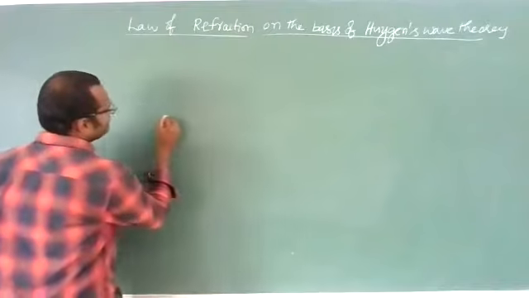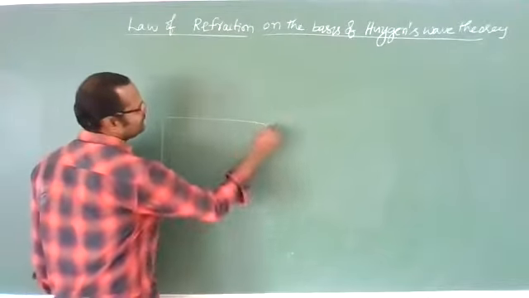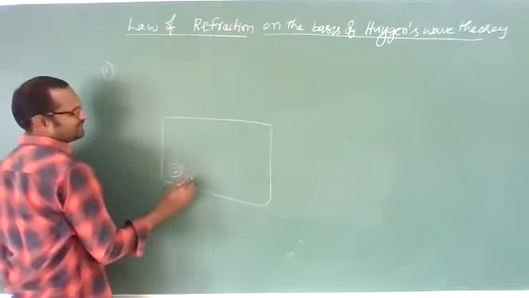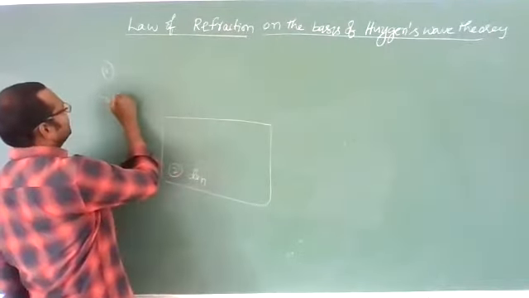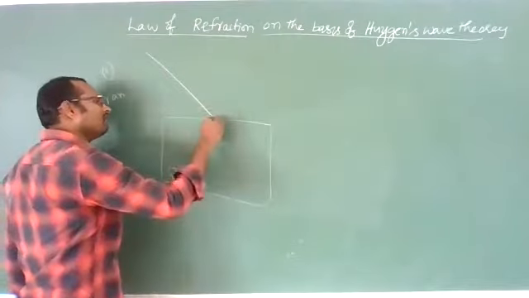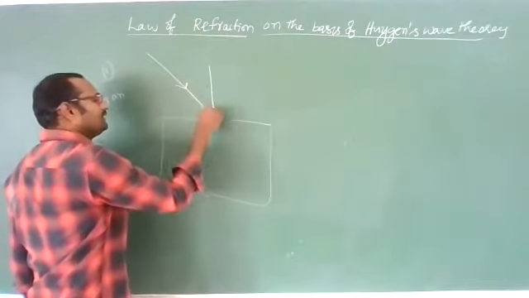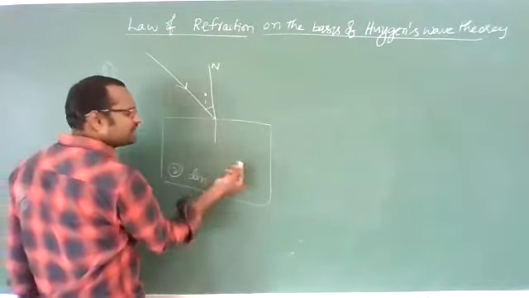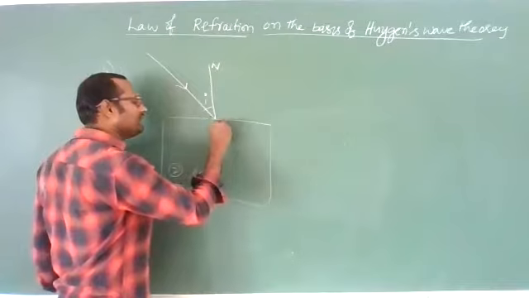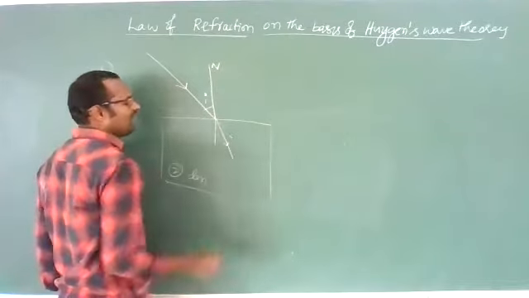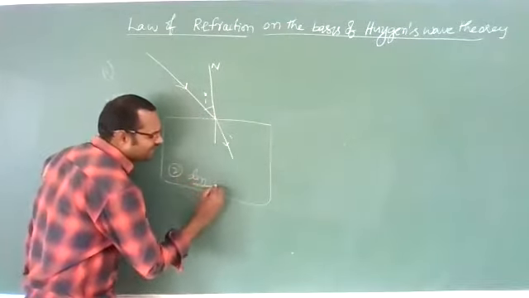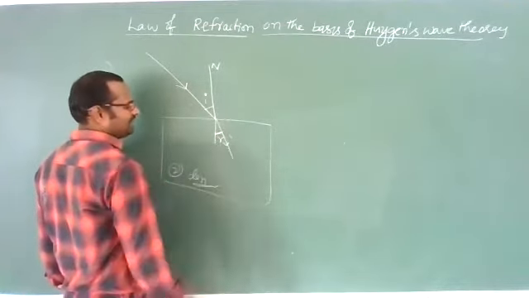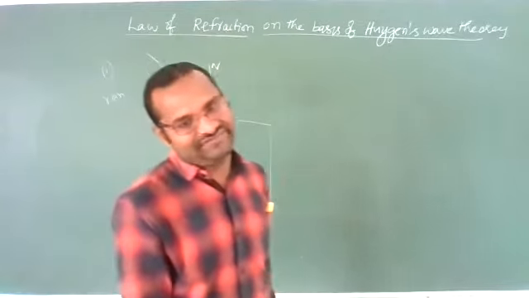Refraction is nothing but, let us suppose there is one surface which separates the media. This is medium 1, medium 2. Let us imagine this is a denser medium and this is a rarer medium. Then when a ray of light is incident on this boundary separating the two media, it will make some angle of incidence i with the normal. Then it will enter into the second medium. While entering, it will deviate from its original path. How it will deviate depends upon the refractive index of the medium. Then it will make some angle with the normal in the denser medium. That angle we call the angle of refraction.